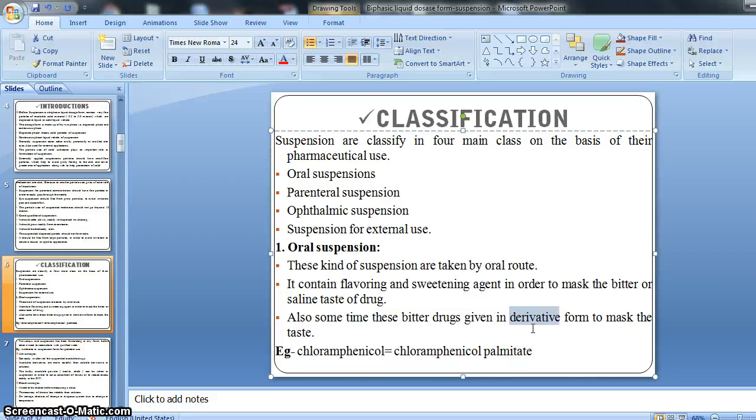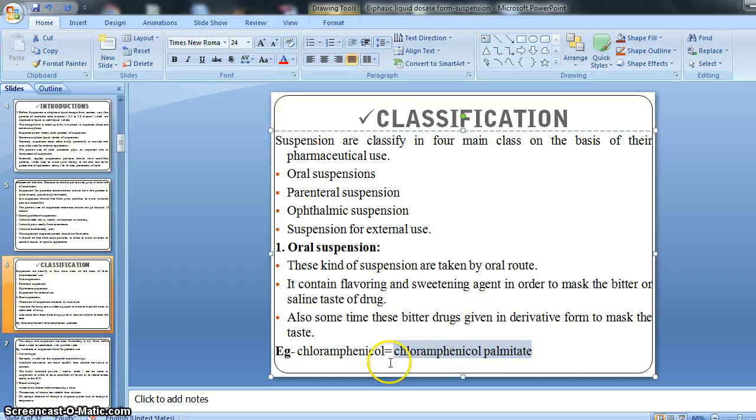One example is chloramphenicol. Chloramphenicol is an active drug that has a bitter taste, and chloramphenicol palmitate is a derivative, another form.